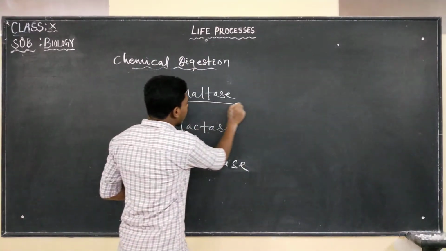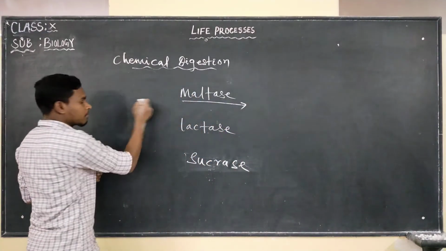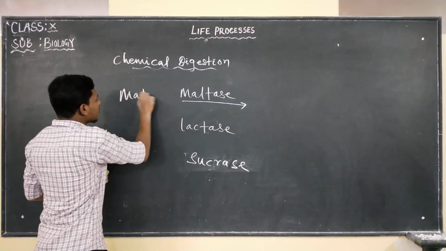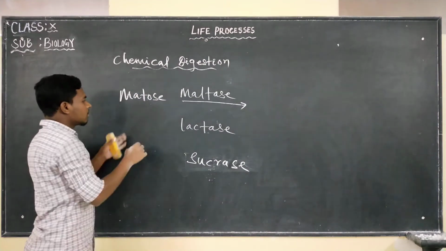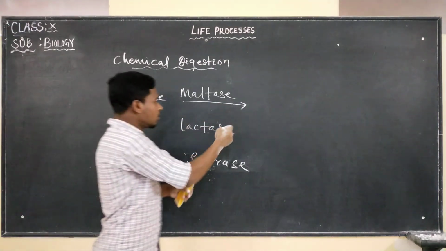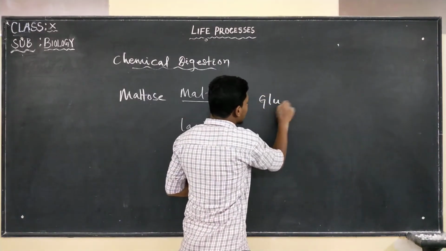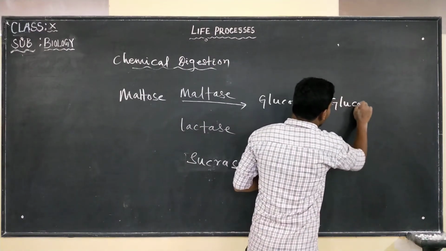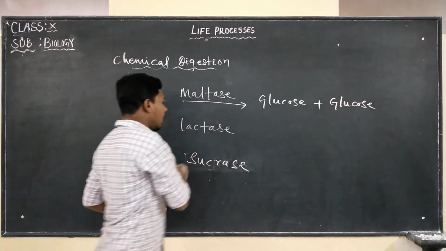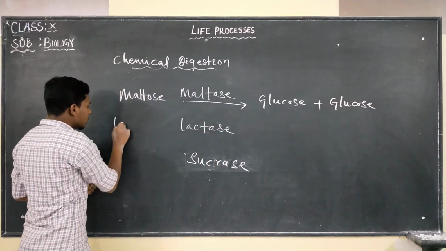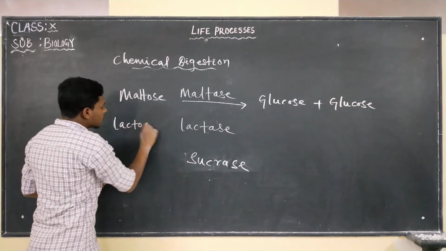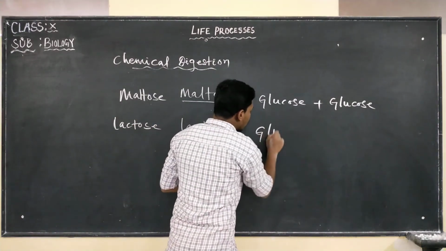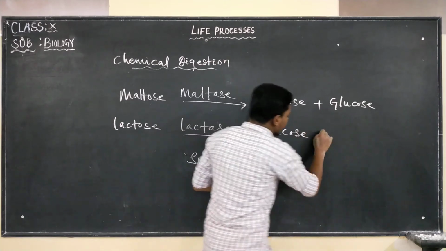Now this enzyme, maltase, is going to convert maltose into glucose, and this lactase is going to convert lactose into glucose and galactose.